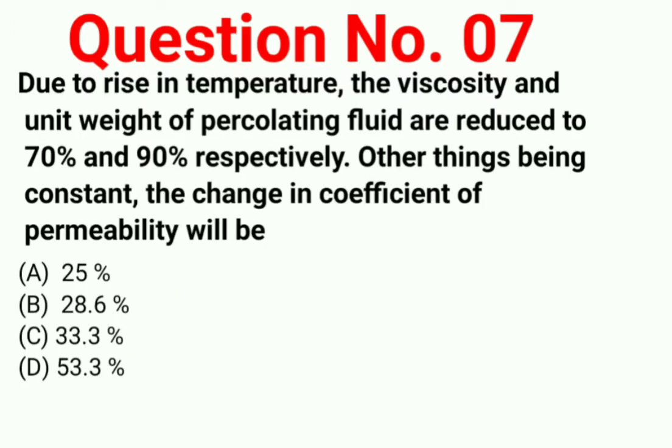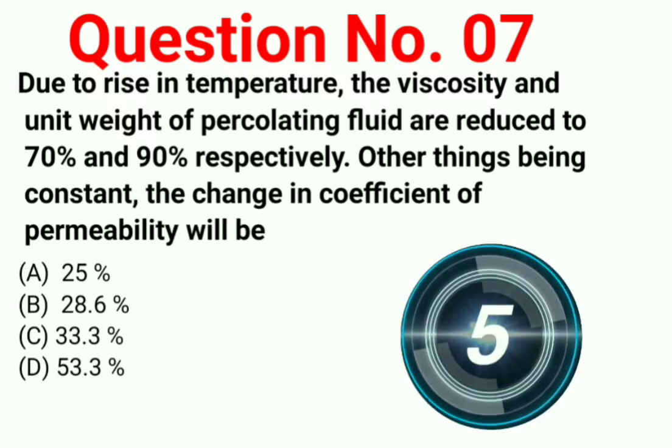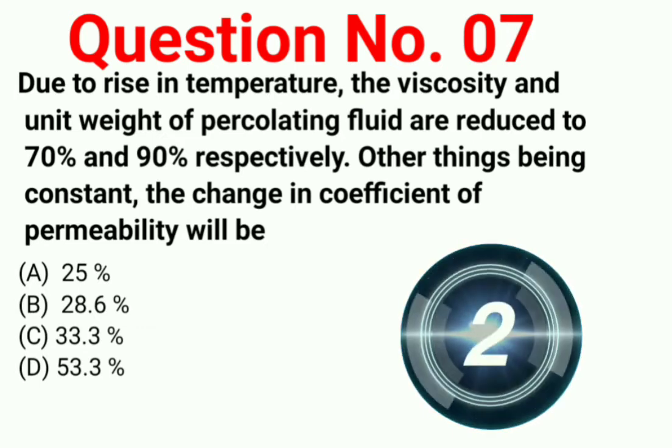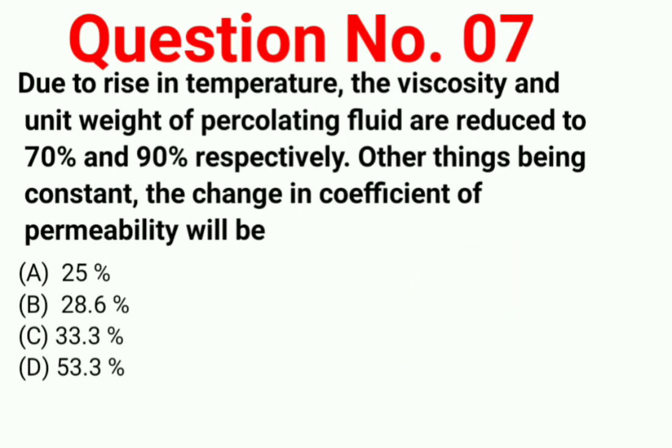Question number 7. Due to rise in temperature, the viscosity and unit weight of percolating fluid are reduced to 70% and 90% respectively. Other things being constant, the change in coefficient of permeability will be A 25%, B 28.6%, C 33.3%, D 53.3%. Your correct answer is option B, 28.6%.